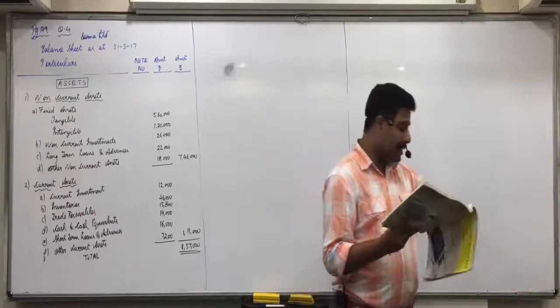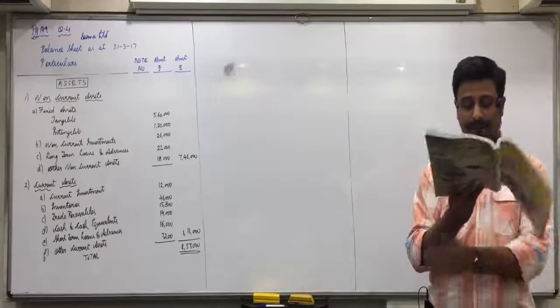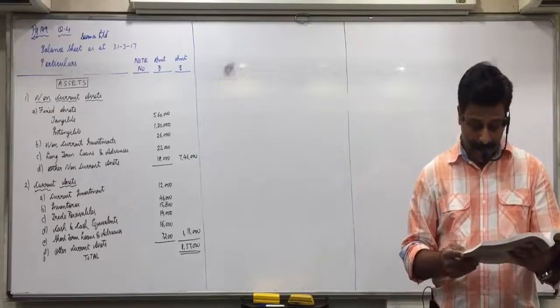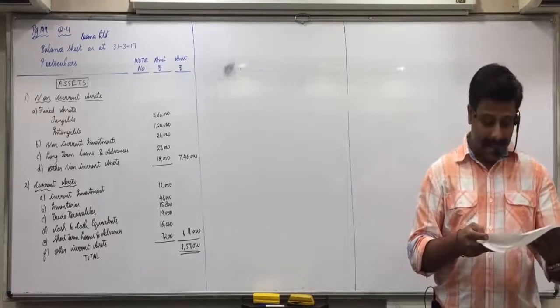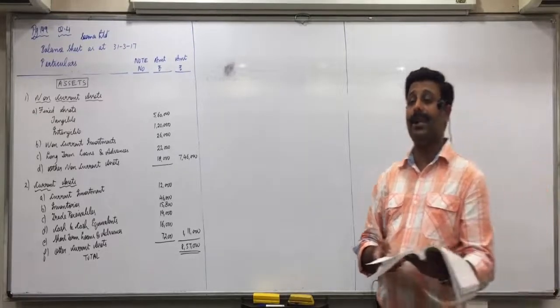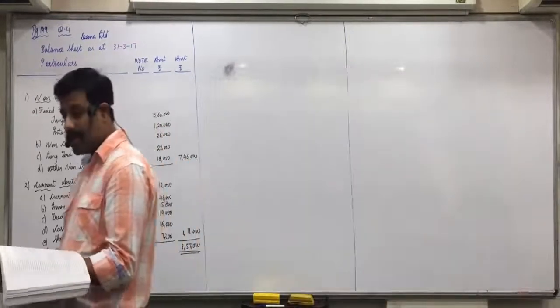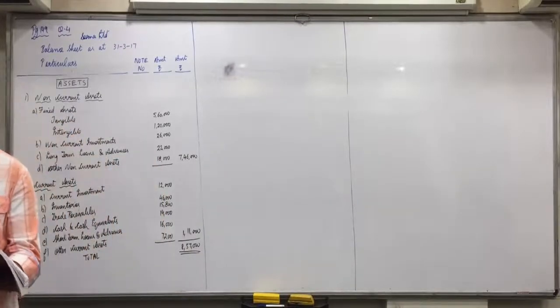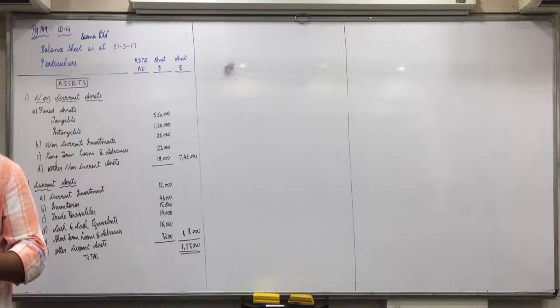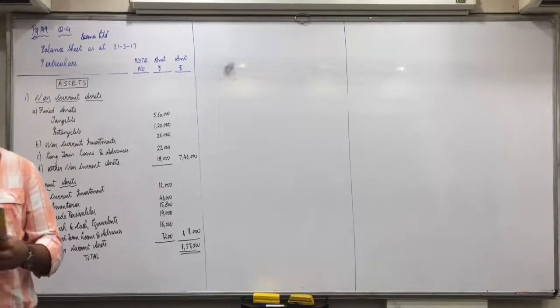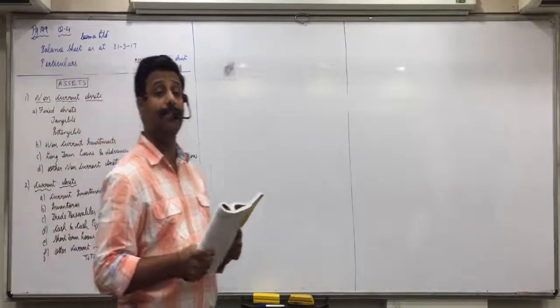Following balances are taken from the books of Yuva Limited on 31/3/17. Prepare a statement indicating equity and liabilities of the balance sheet as at 31/3/17 as per Schedule 3 of the Companies Act 2013. Now, 1,30,000 equity shares of 5 each. Where will we write that?